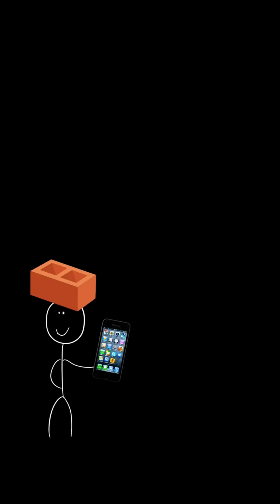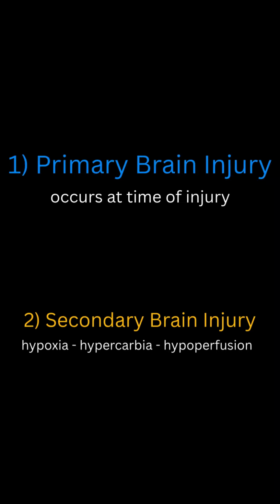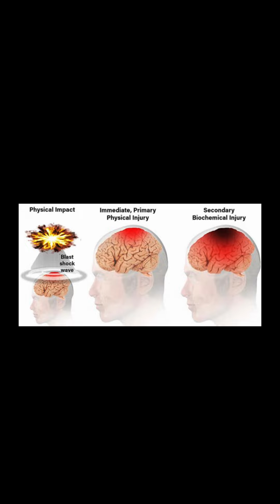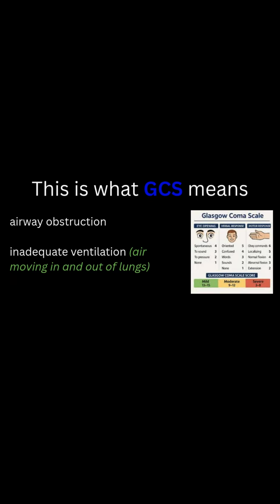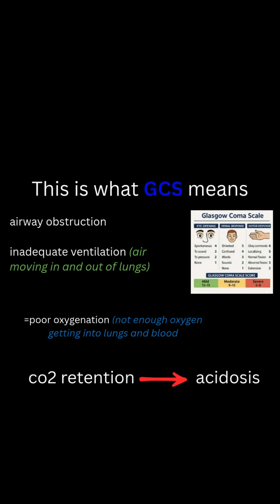Firstly, if someone, let's say, bumps their head, you can get a primary brain injury, which occurs at the time of the injury. You can also get a secondary brain injury, which actually occurs following the primary event as a result of either hypoxia, hypercarbia, which is high CO2 in the blood, or hypoperfusion, hyper meaning too much and hypo meaning too little. A reduced GCS may lead to airway obstruction or inadequate ventilation, which results in poor oxygenation, carbon dioxide retention, and acidosis. Let's explain this.